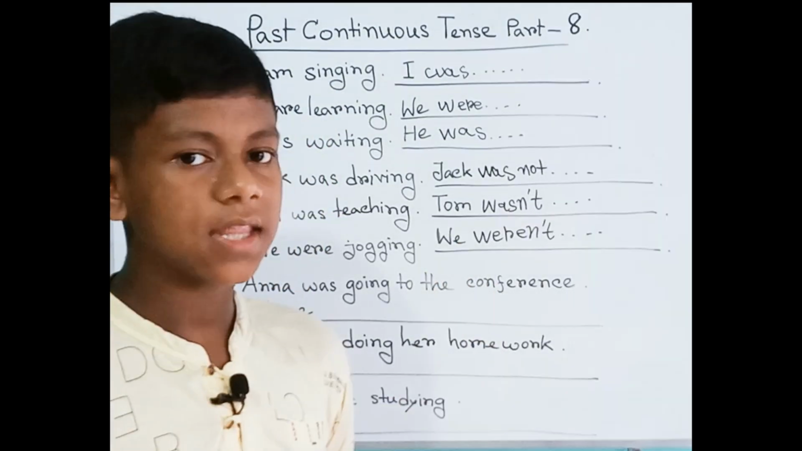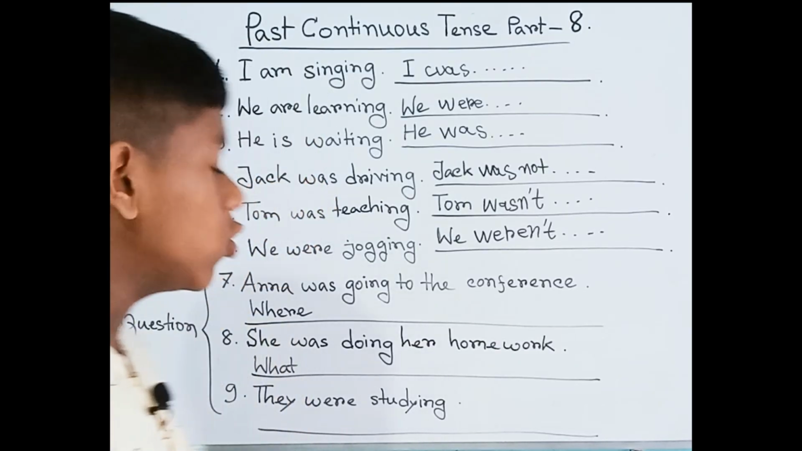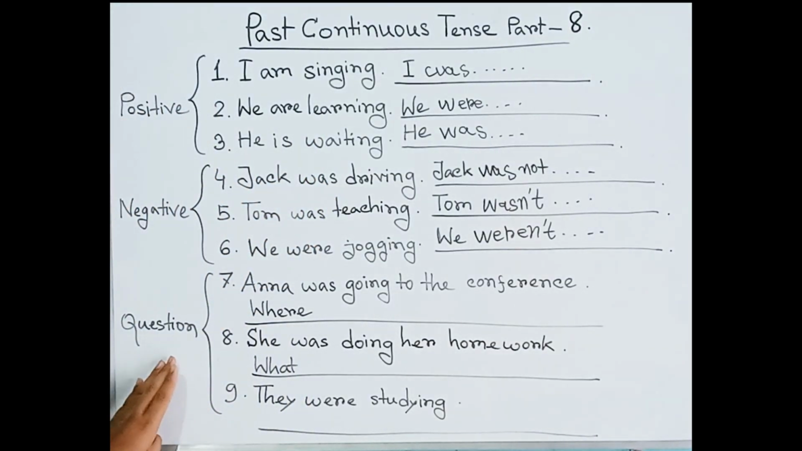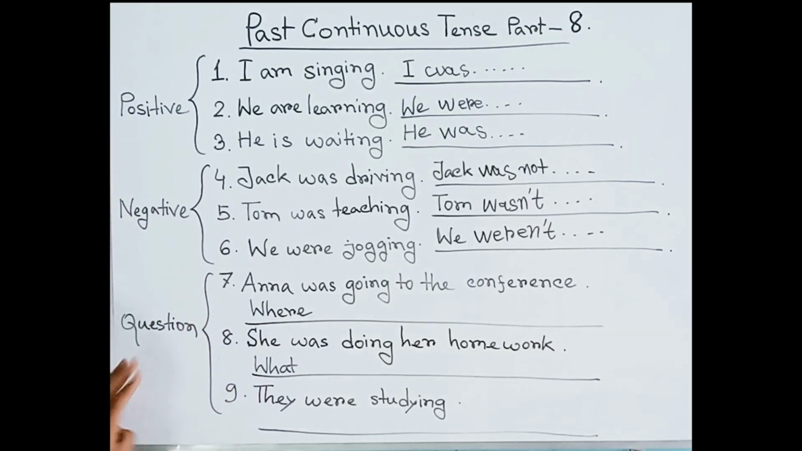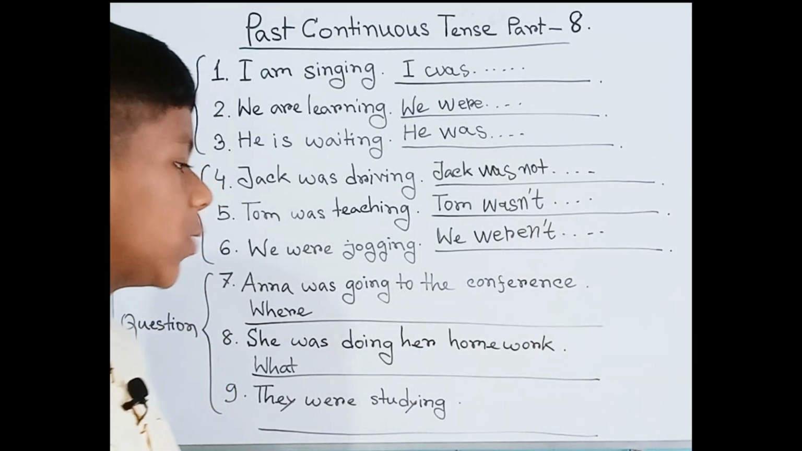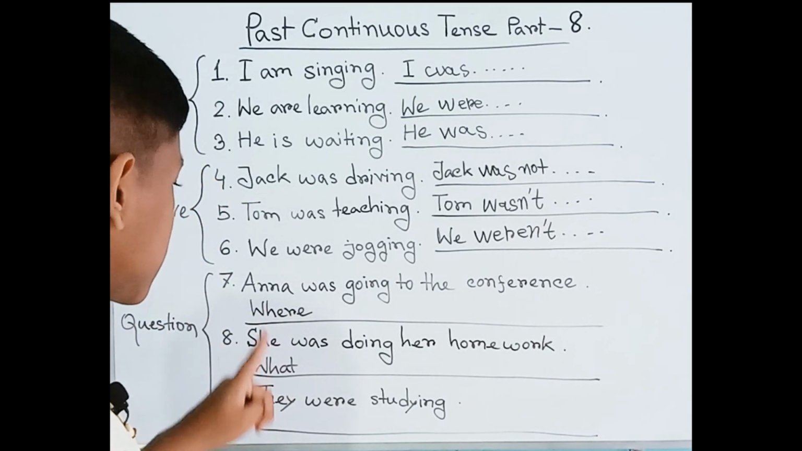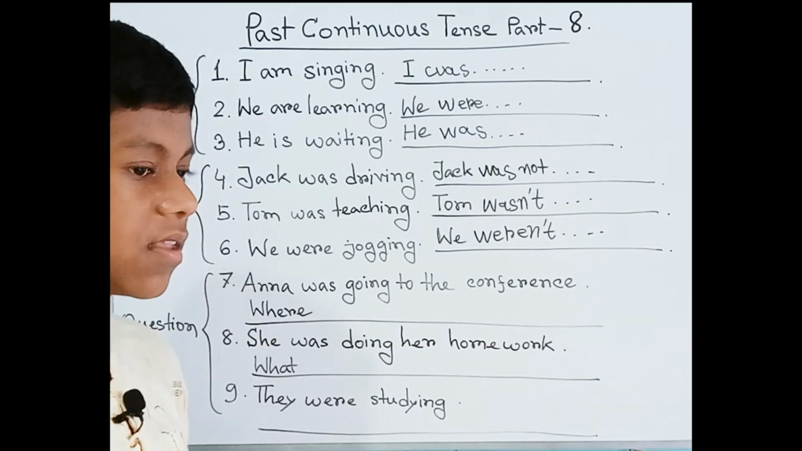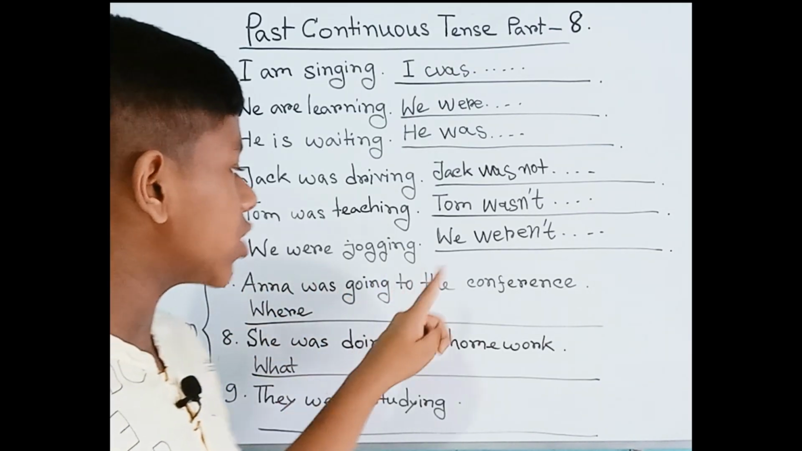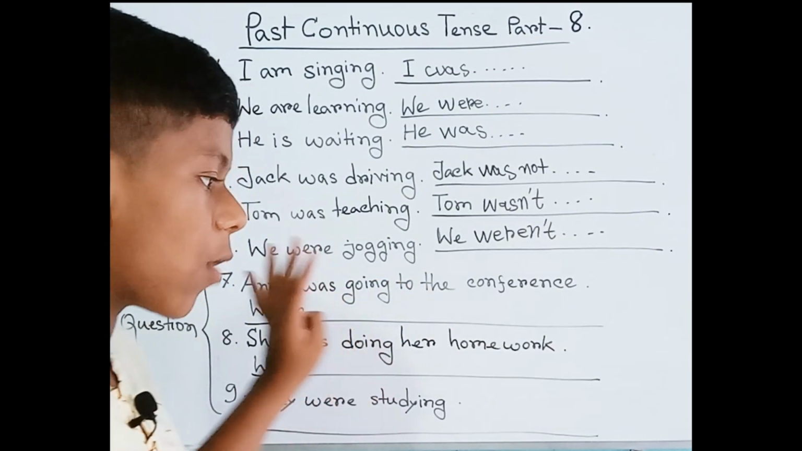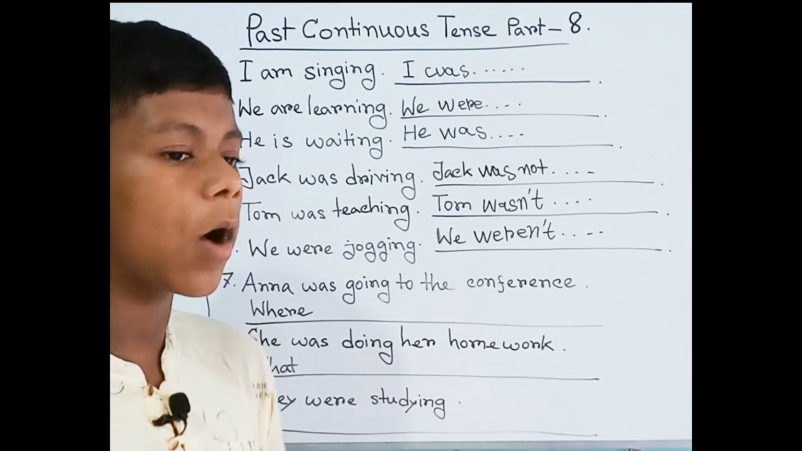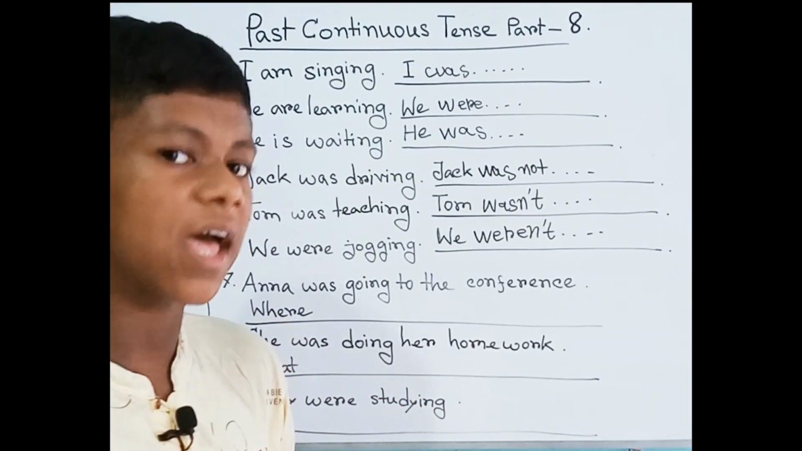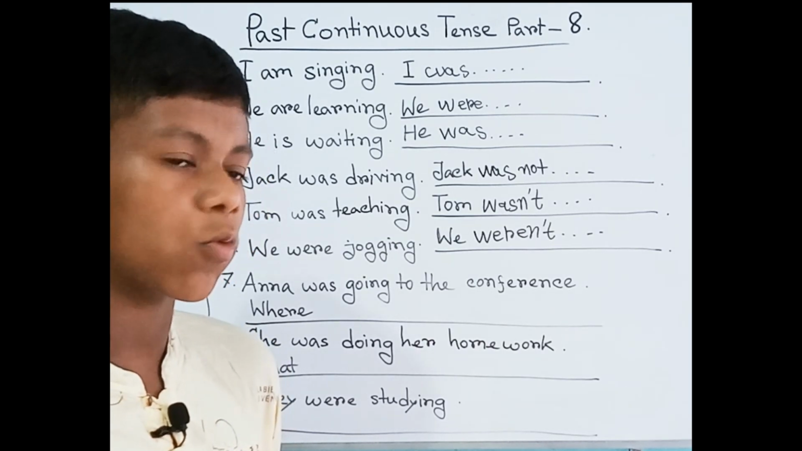Now we will see the question. In question, here we can see the question form, and the three sentences of the question. Let's take a look at number 7. The sentence is, Anna was going to the conference. There are some positive sentences like this. We'll transform it into the question of the positive form. Then we'll talk about the negative sentence form of the question.